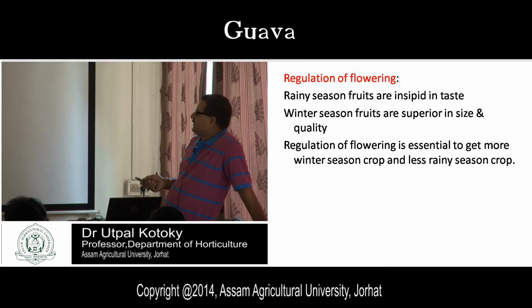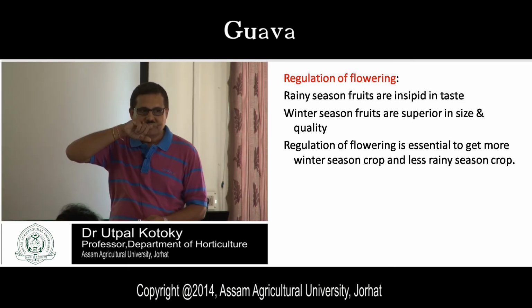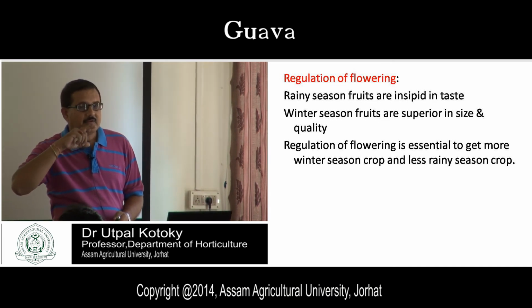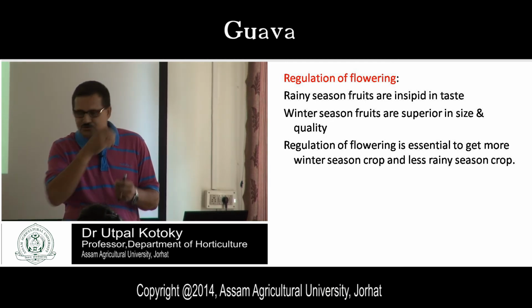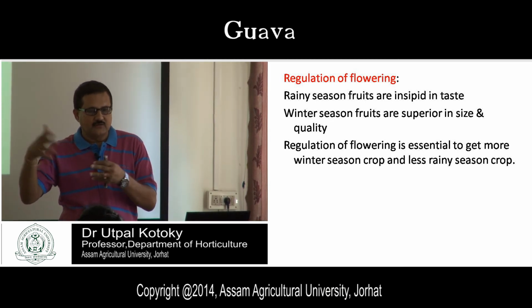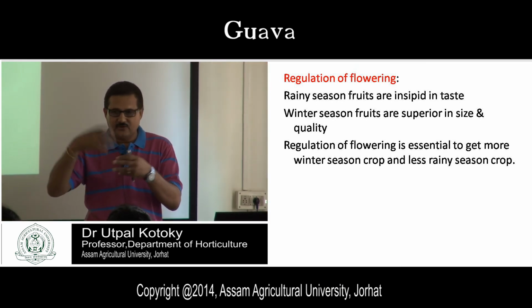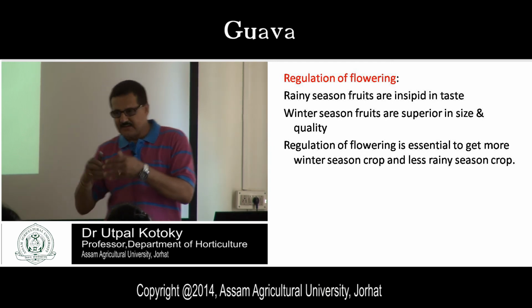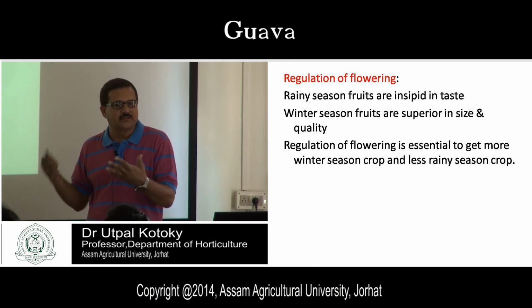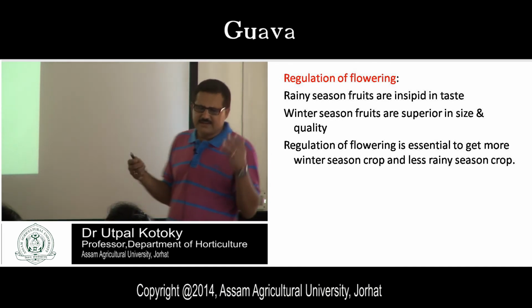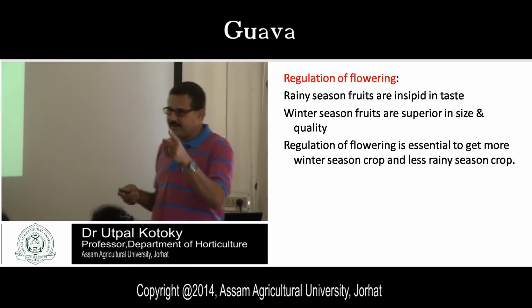First of all, what do you mean by regulation of flowering? Flowering at the same time, this is your uniform flowering. Regulation of flowering means you should regulate the flowering. You can increase it in one season, you can reduce it in another season. You can regulate the plant so that you get more flowers in a particular season and fewer flowers in another. Normally this is done in the case of guava and another crop, pomegranate.